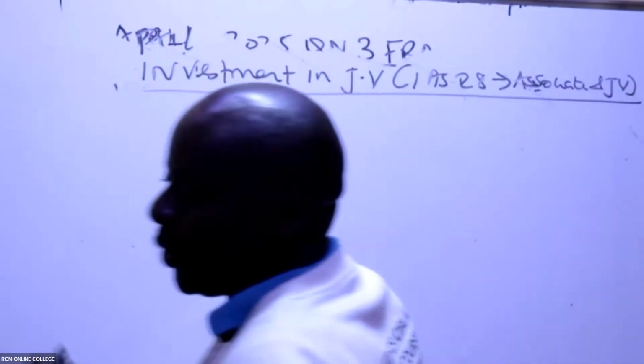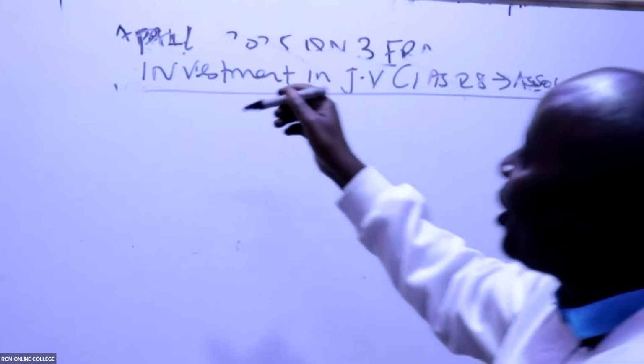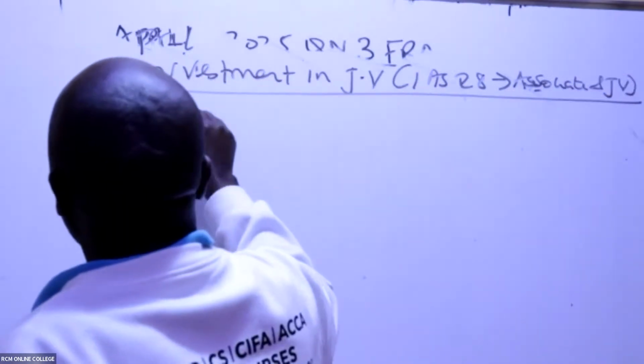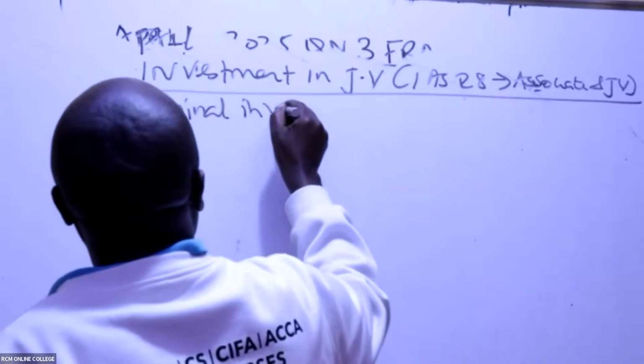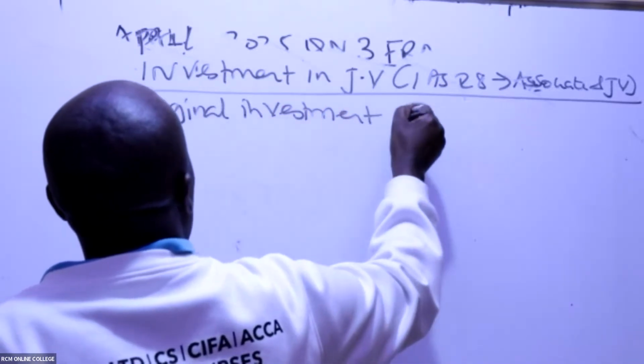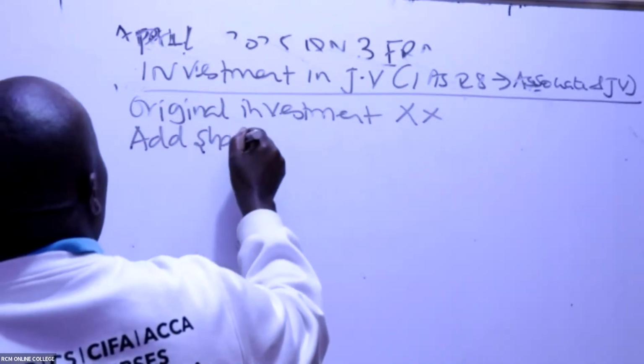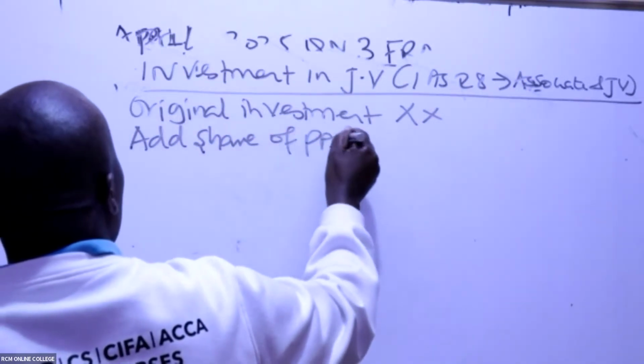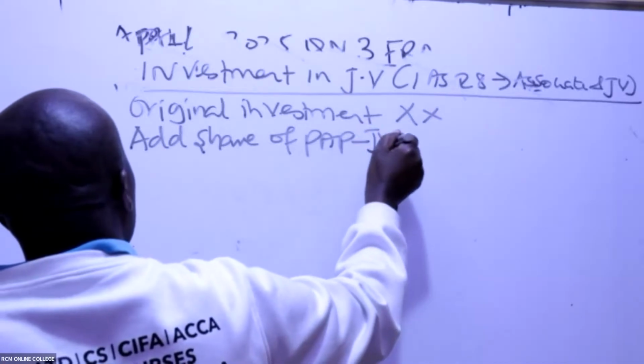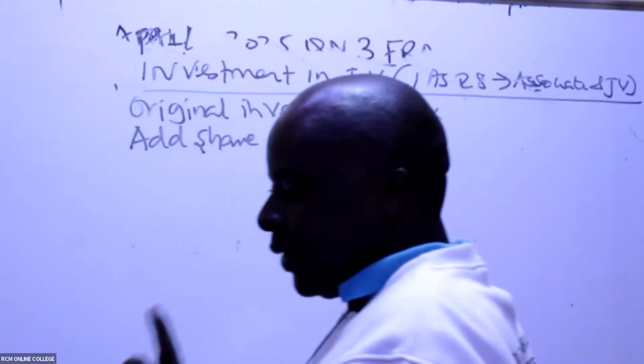It's called equity approach. You give us the original investment, and in this case here, you add share of PAP. PAP of the JV, not a subsidiary of the joint venture.